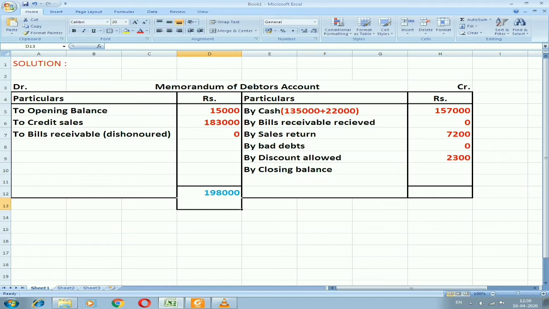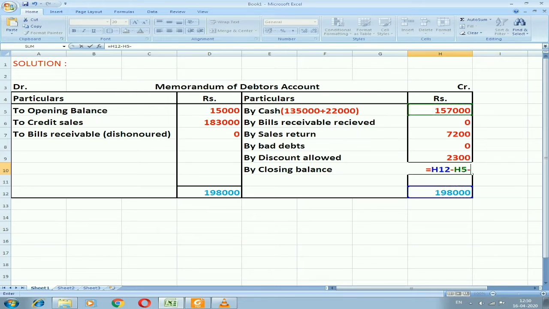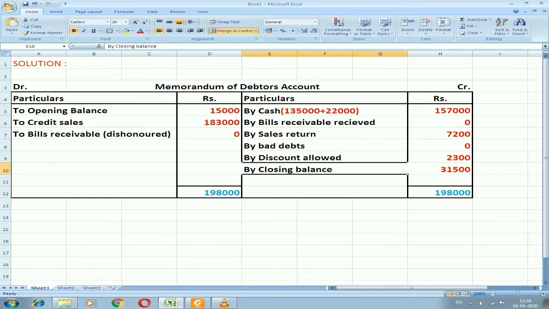As usual, if you do the total, the debit side will be more, that is 1,98,000. The same amount I'm going to enter on the credit side, and I'm going to subtract from the above amounts. So I'm going to subtract all the amounts, that is 1,57,000, 7,200, 2,300 from 1,98,000, and I'll get a balance which I need to write as the balancing figure, that's supposed to be taken to the branch account while closing the assets. That is the closing balance of 31,500.